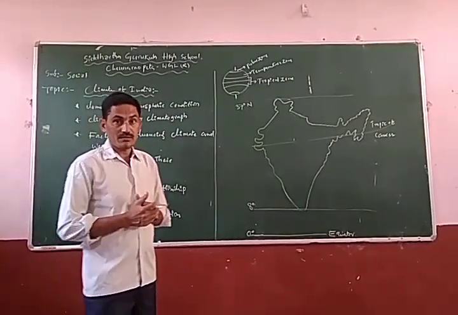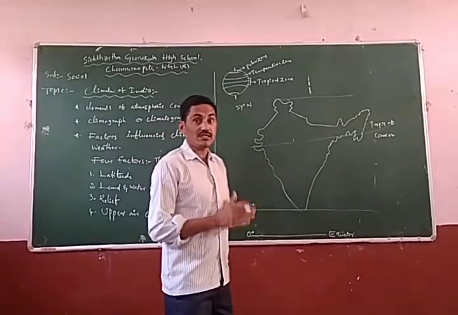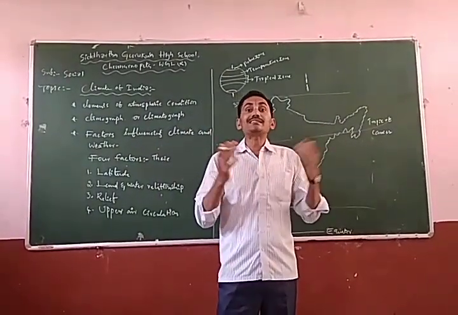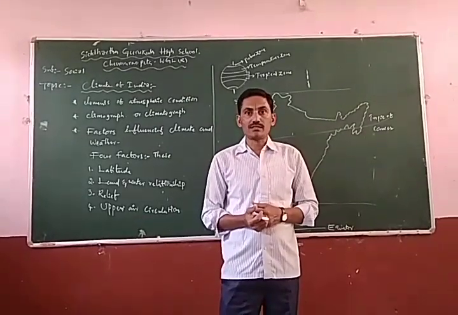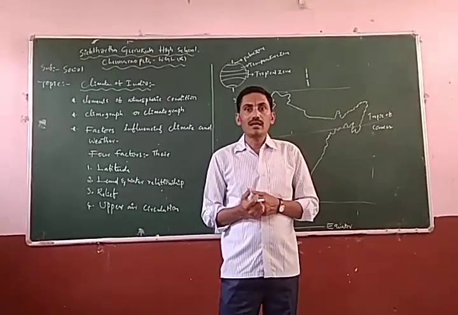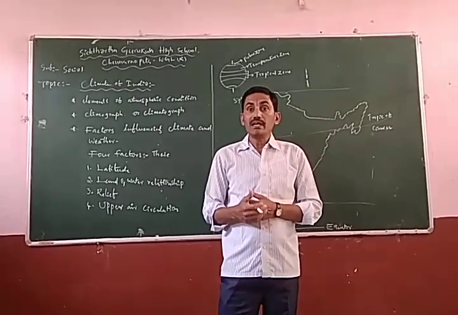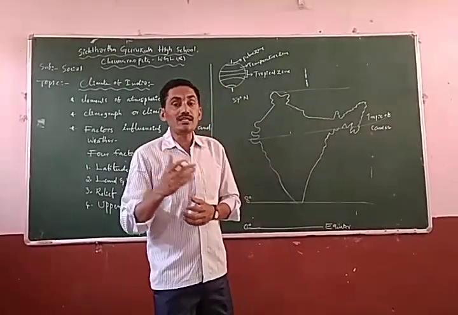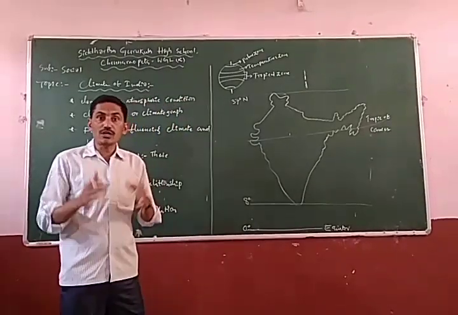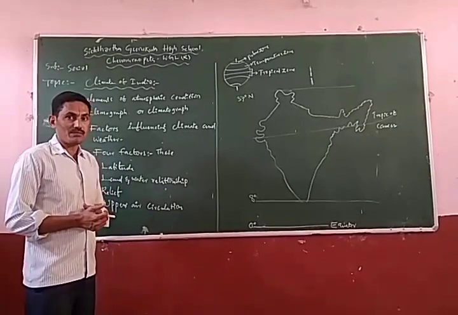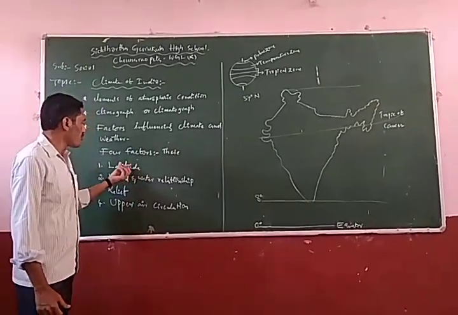Do you understand how climatic change is impacting the life of people? Unseasonal rainfall, unseasonal hailstones, increasing temperature: these are the changes of climatic condition in an area. So mainly the climatic changes impact these four factors.